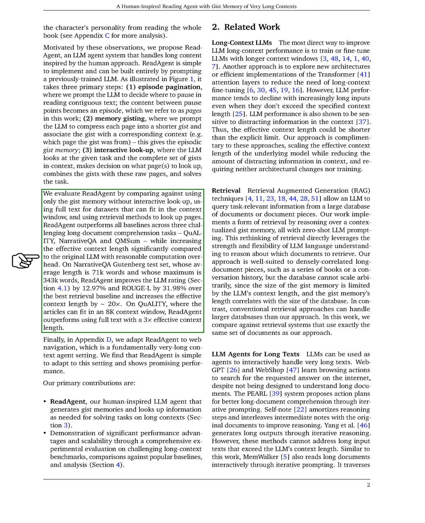We evaluated ReadAgent's performance on several long document comprehension tasks and found that it significantly outperforms traditional methods that rely solely on gist memory, full text, or retrieval-based approaches. Specifically, on the NarrativeQA Gutenberg test set, ReadAgent improved performance metrics by notable margins and effectively increased the context length it could handle by approximately 20 times. Similarly, on the QuALITY dataset, ReadAgent managed to triple the effective context length compared to using the full text.